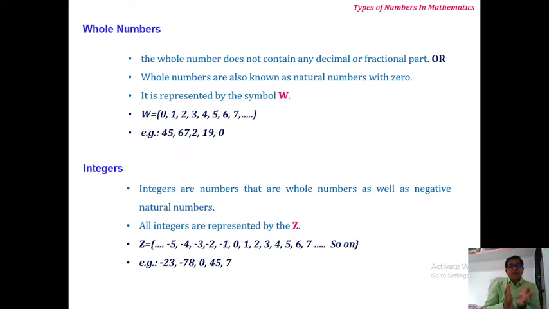For example, -23, -47, -146, or plus 146, 1001, 0 are also integers. Again, a set of non-negative and negative numbers is called integers.